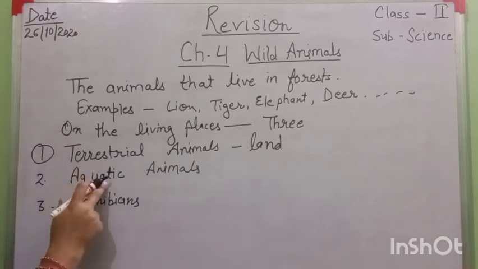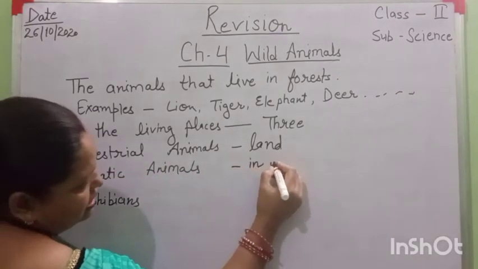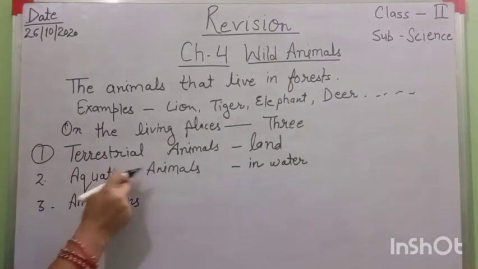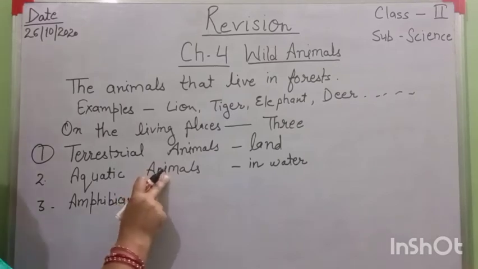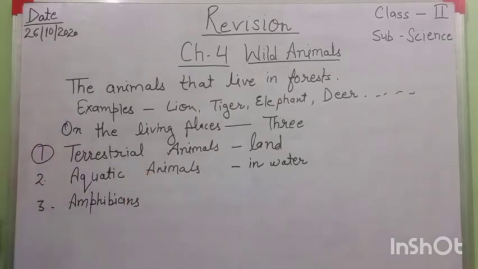Next point is aquatic animals. Aquatic means in water. The animals that live in water are called aquatic animals, like fish, crocodile, etc. Then come to the third one, amphibians.